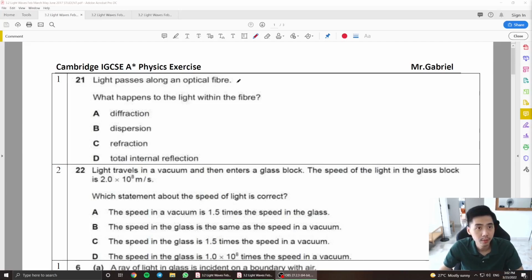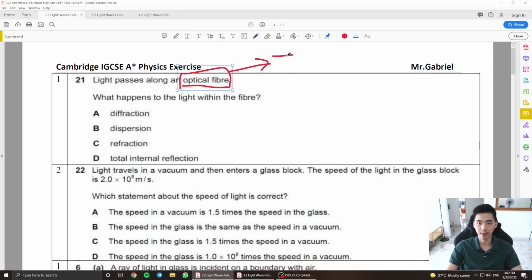Alright, ladies and gentlemen, chapter 3.2 here. Light passes along an optical fiber. What happens to the light within the fiber itself? Now, whenever you see the word optical fiber, straight away you should understand that it is basically the application of total internal reflection. So looking at this answer here, obviously D is going to be the answer in this case.